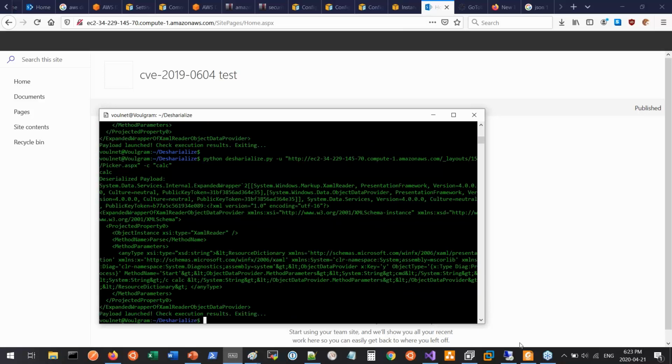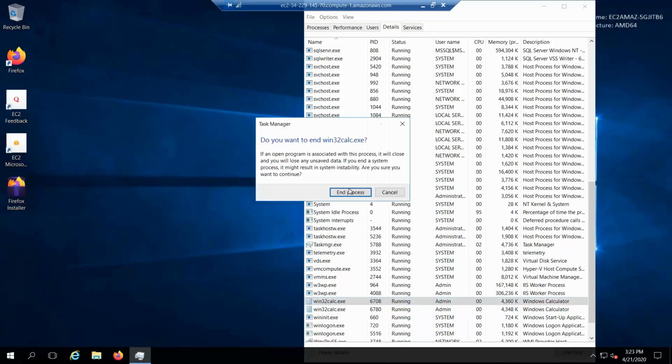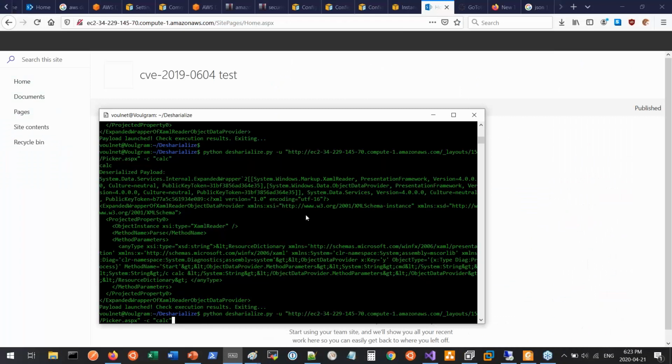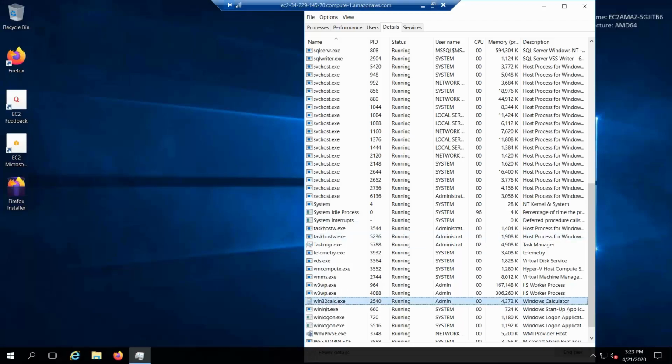And then let's see our server back again. Let's look for calc, and then we have seen that calc is actually running. So the payload resulted in execution of the serialization attack. If we do it again, just to be sure, and then we have calc running.